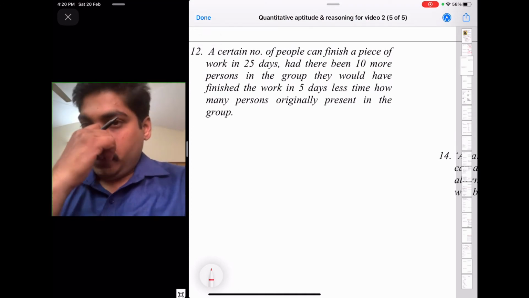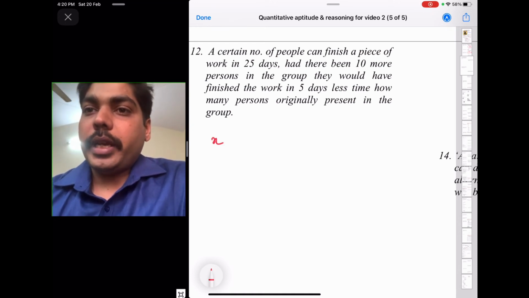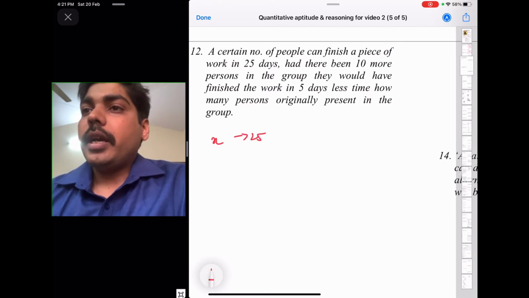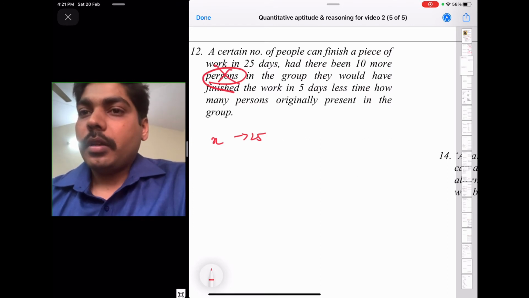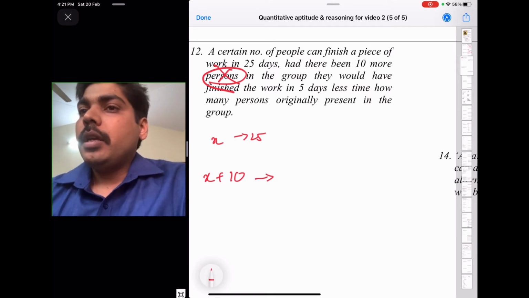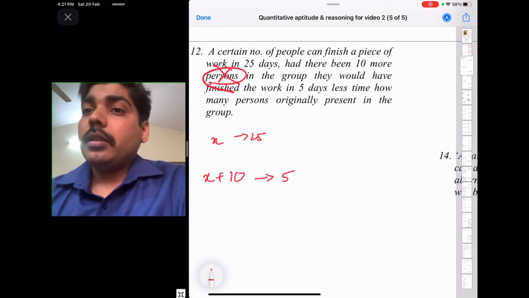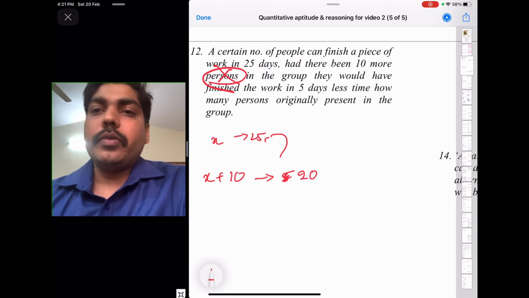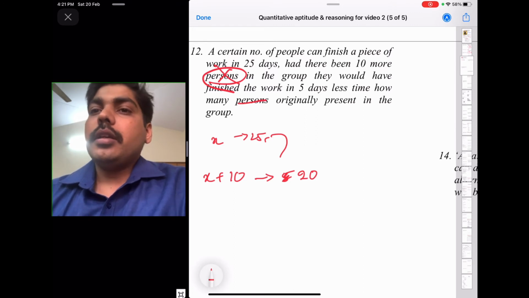Okay, now try this one. A certain number of people can finish a piece of work in 25 days. That means X people can finish a piece of work in 25 days. And had there been 10 more people, that means X plus 10, then they would have finished the work in 5 days less time, that is 20 days. Then how many people were originally present in the group?